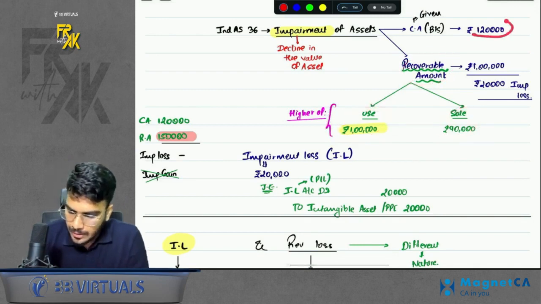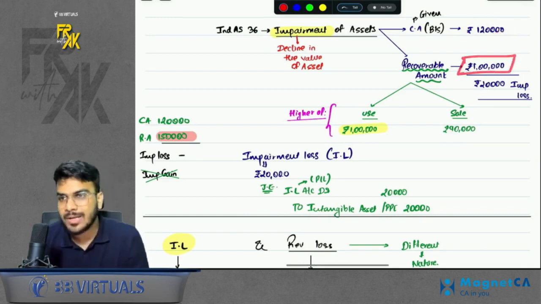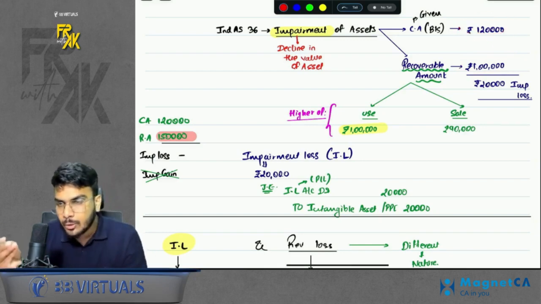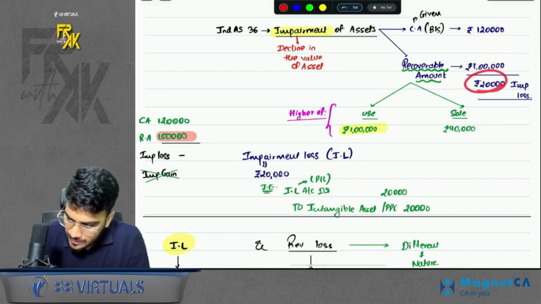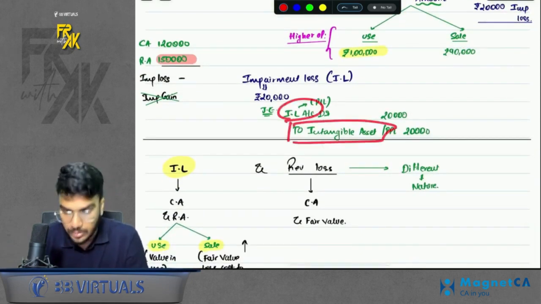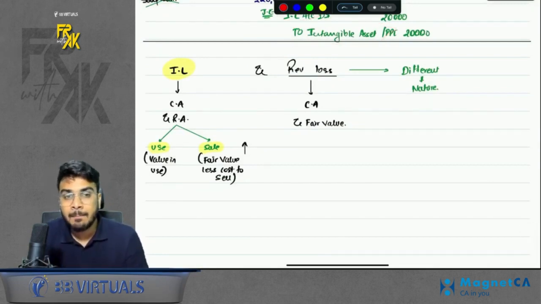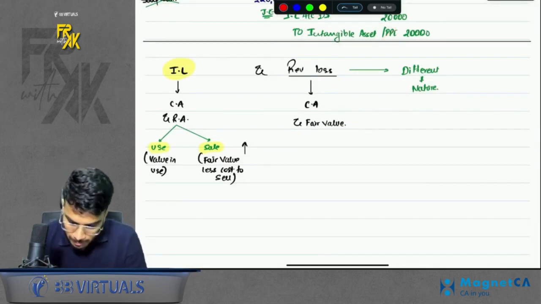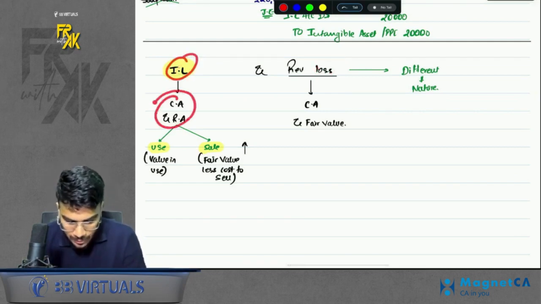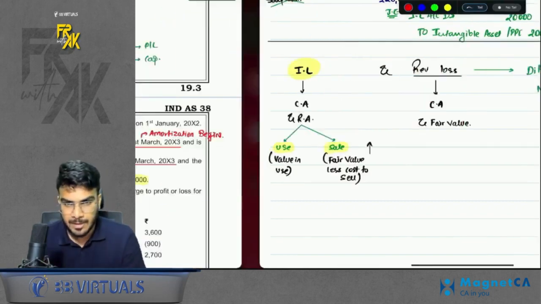Now imagine your asset is being carried at 1,20,000, but the maximum amount you can recover is only 1 lakh. That means the value at which the asset is being shown, you will not be able to recover the whole value. So that means there will be an impairment loss. If there is an impairment loss, you will reduce the value of asset and book the loss. Also, just to clarify, some people get confused between impairment loss and revaluation loss. Both may be losses, but the nature is different, because in impairment loss, we compare carrying amount and recoverable amount, and in revaluation loss, we compare carrying amount and fair value. Do remember this part.